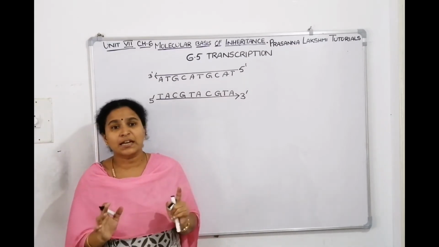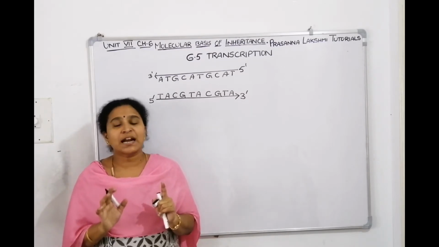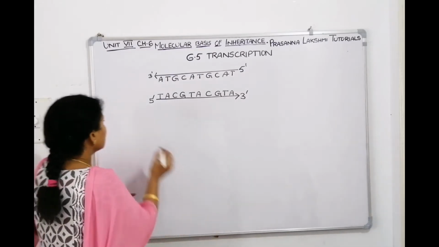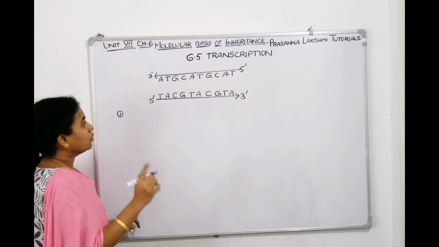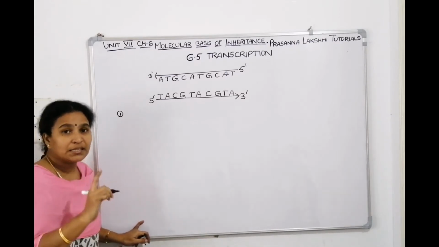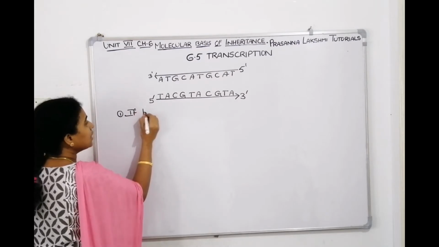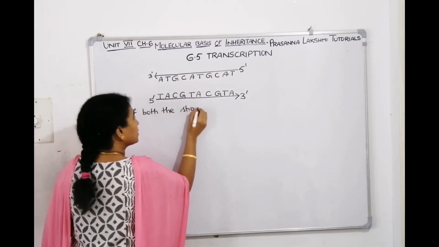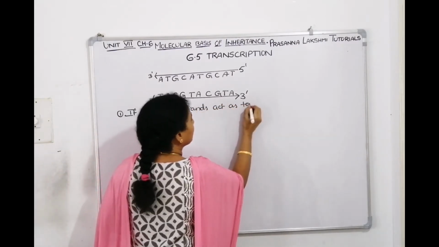They have given a sequence like this. Now if this is the DNA molecule, if both the strands act as templates, then they make RNA with different sequences. So we'll give 2 points of explanation why transcription happens only for 1 strand, why RNA is only single stranded. If both the strands act as templates, what happens?